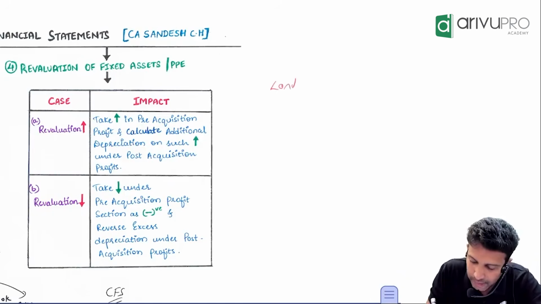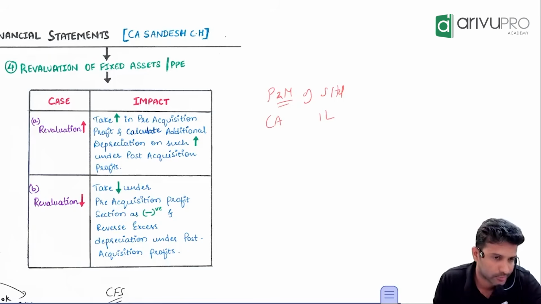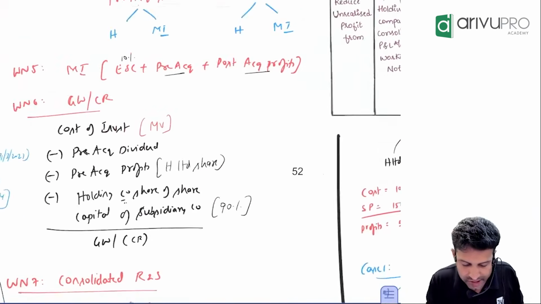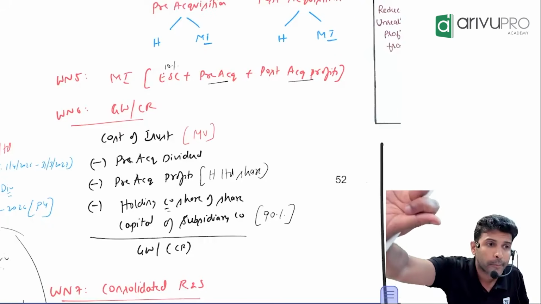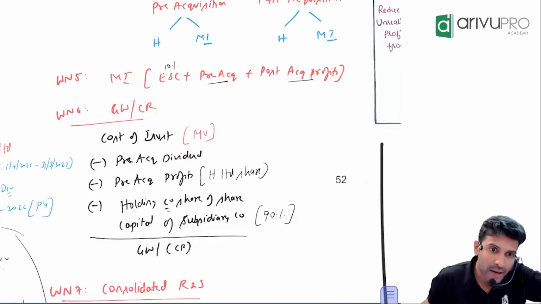Let's say land, or maybe I'll not take land, let's take plant and machinery. There is a plant and machinery of subsidiary company S Limited, which they are showing in their books at, let's say, 1 lakh rupees. But the market value of that asset is 1,50,000. Now, when the holding company purchases the shares, they will have to do the valuation. It is not a random thing, where they say I will pay 1 lakh, give me. There will be a valuation.